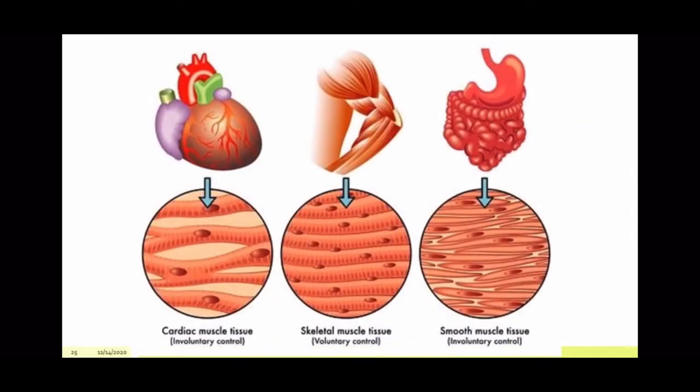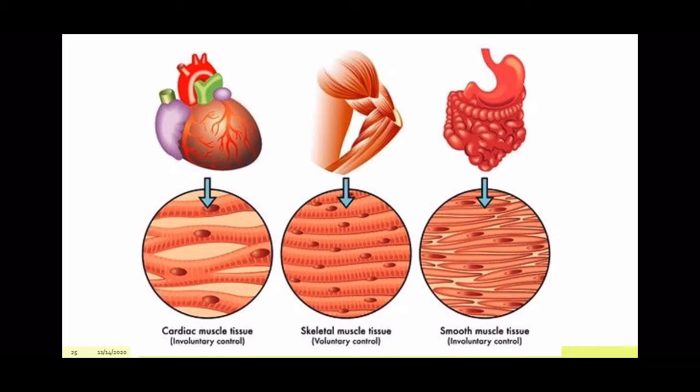Next is muscular tissue. Now muscular tissue is formed from a very special protein that is called a contractile protein. This is the main protein because of which contraction and relaxation of the muscle is possible. It is also made up of muscle fibers. Now, muscular tissue is divided into three: cardiac muscle, skeletal muscle, and smooth muscle.